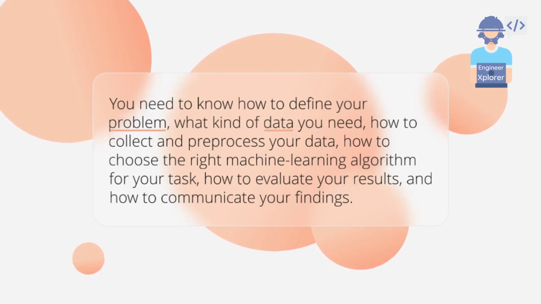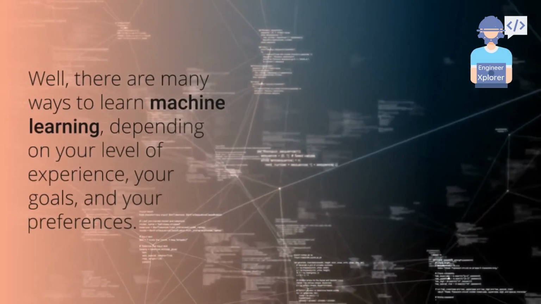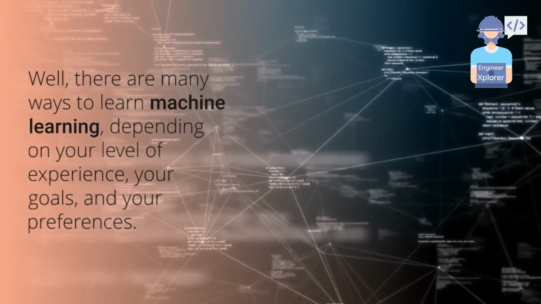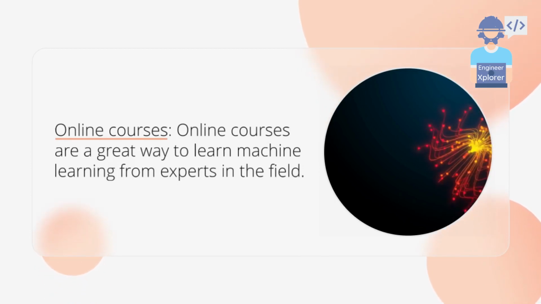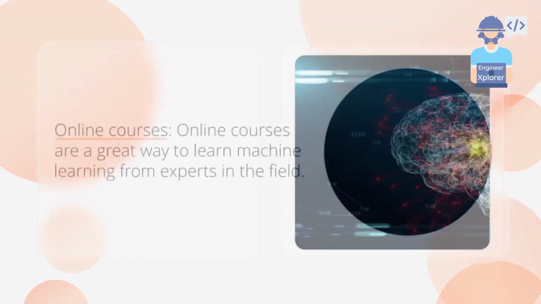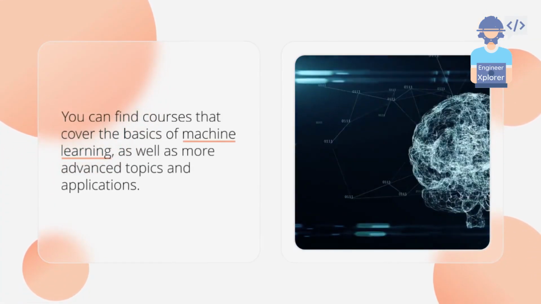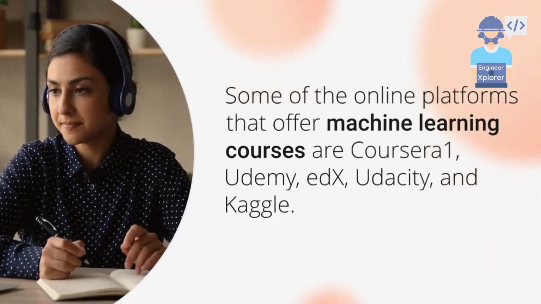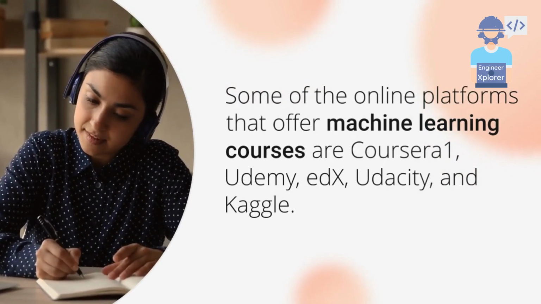Now that you know the skills you need, how do you actually learn them? Well, there are many ways to learn machine learning, depending on your level of experience, your goals, and your preferences. Here are some of the options you can choose from. Online courses. Online courses are a great way to learn machine learning from experts in the field. You can find courses that cover the basics of machine learning, as well as more advanced topics and applications. Some of the online platforms that offer machine learning courses are Coursera, Udemy, edX, Udacity, and Kaggle.